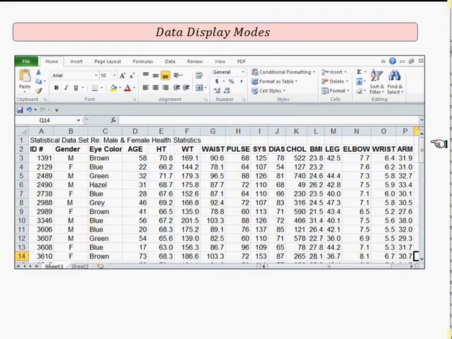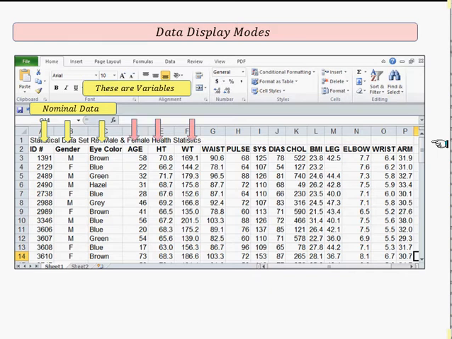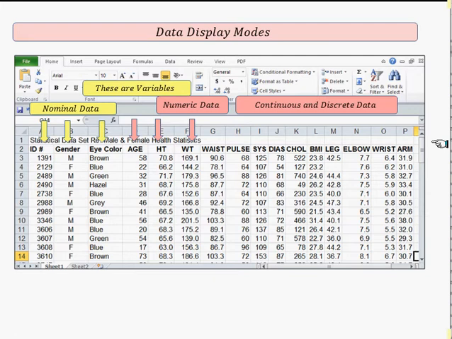Now we're going to look at a data set that we did look at last viewing. These are variables. These variables are called nominal variables, nominal data, because they're just named categories. And the idea is, how would you display these? The others here, of course, are numeric data. Some are continuous. For example, heights and weights are continuous, but pulse rate is discrete, which means it's not in a continuous fashion. And then we have the others here.